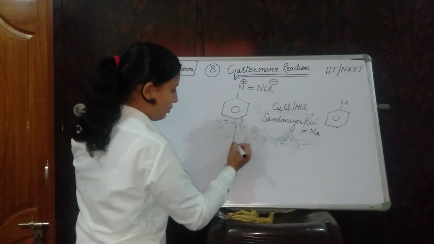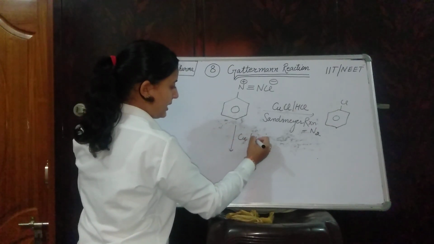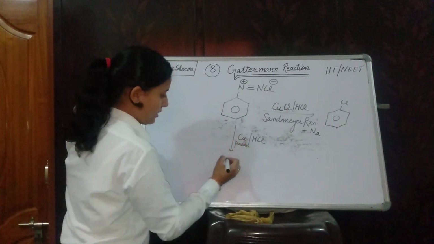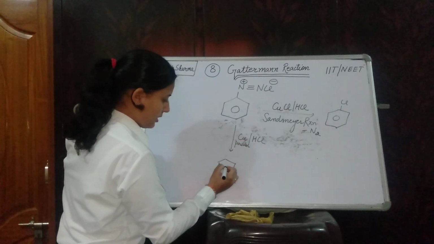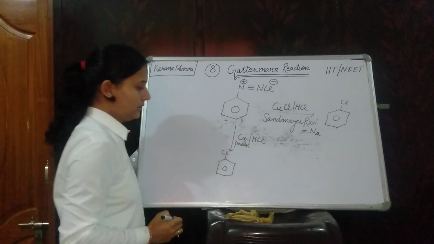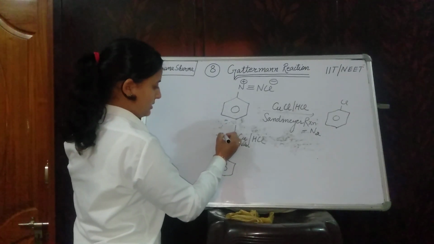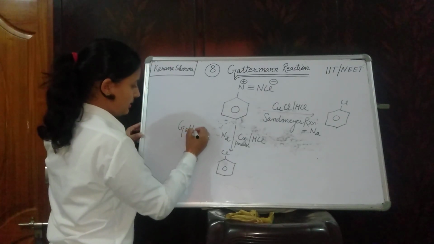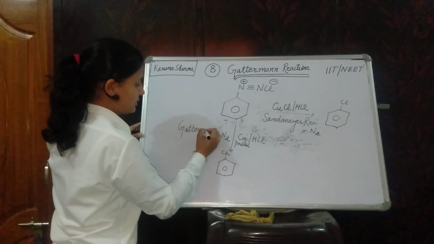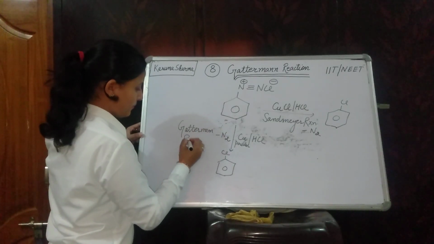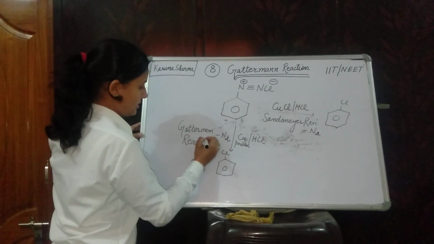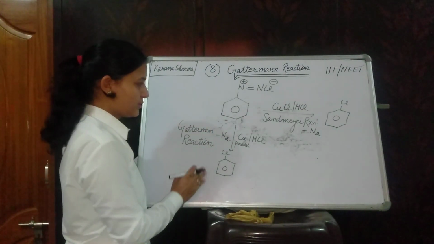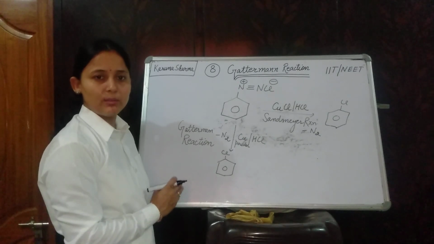But in presence of copper powder and HCl, formation of aryl halide, that is chlorobenzene, with removal of N2 gas, this becomes your Gattermann reaction. You can see the difference very clearly. Hope so far you have cleared the Gattermann reaction.